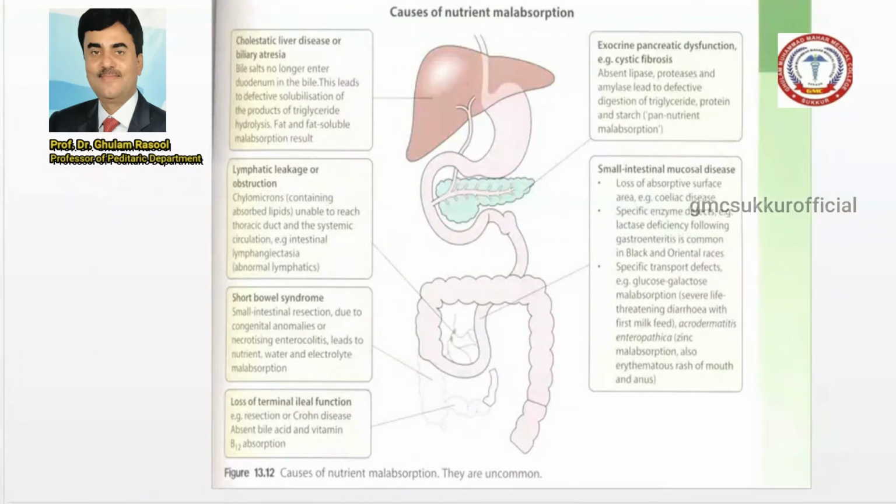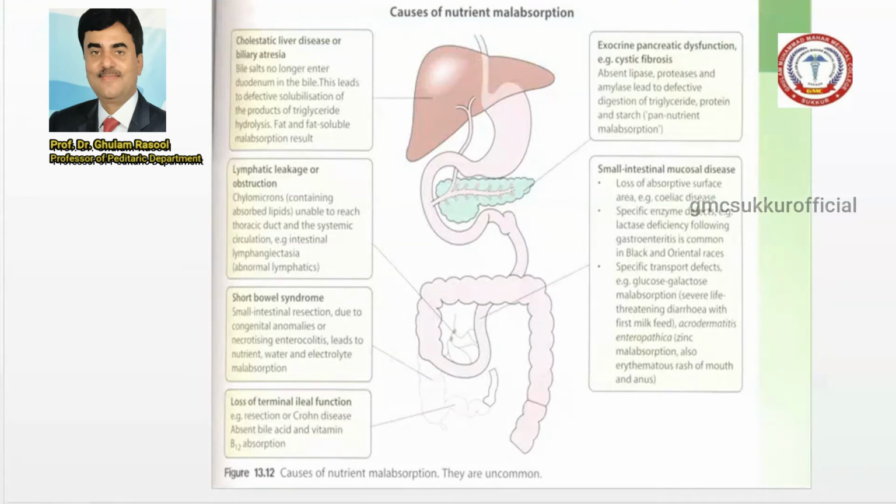The diseases of the small intestine, that is the mucosal diseases, what happens in this is loss of the absorption surface area, and a good example is celiac disease. Celiac disease is a disease in which there is an allergy to gluten. The patient can present with failure to thrive, distension of abdomen, and repeated diarrhea, because this is a good example of malabsorption, that is called celiac disease.